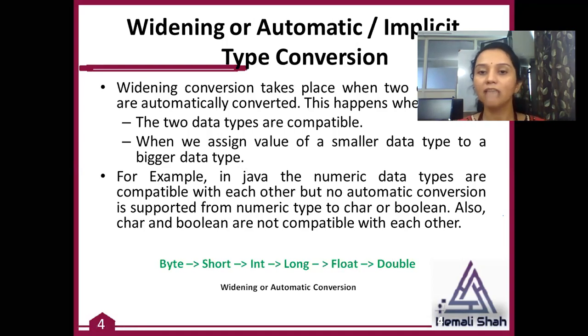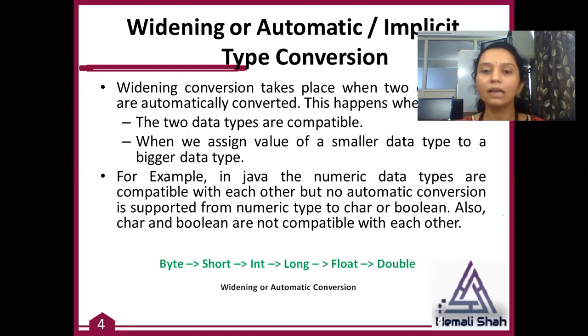For example, in Java, numeric data types are compatible with each other, but no automatic conversion is supported from a numeric data type to char or boolean, and char and boolean are also not compatible with each other. That means you cannot convert false and true values into an integer value in Java, or convert a float equals to f character.